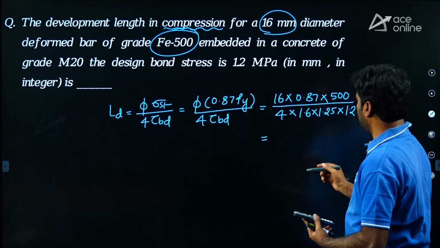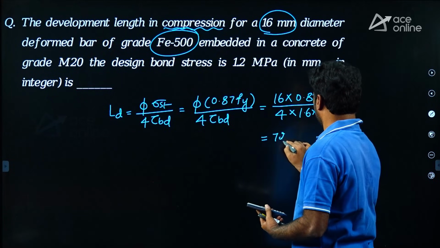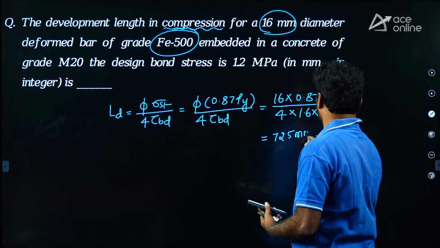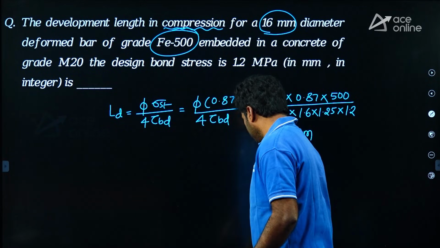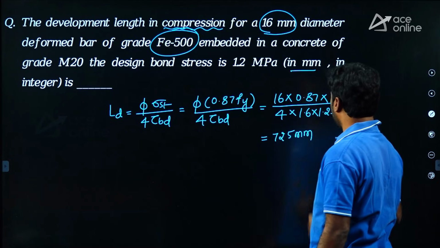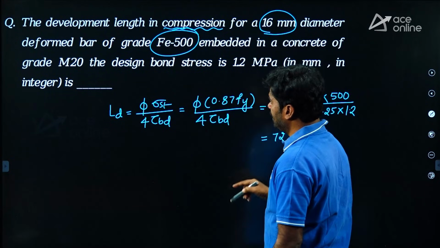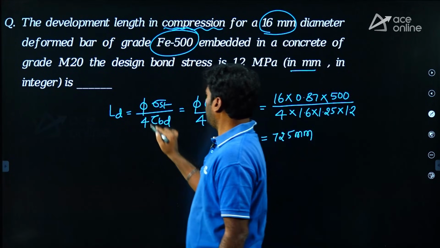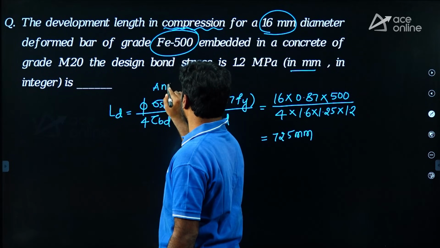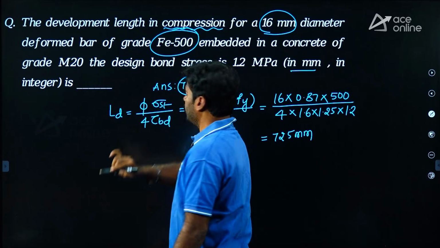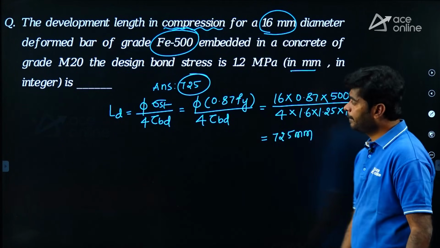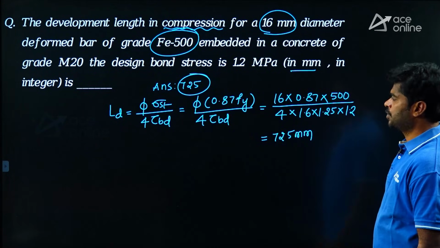I am getting 725 mm. 725 mm. Yes, we want the answer in mm, and we are getting it in mm only. But an integer is required. Yeah, we are getting an integer only. So the answer is 725. Is it okay? Right. Next question.